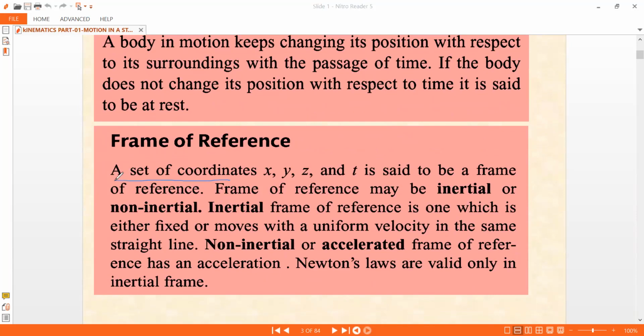A set of coordinates x, y, z and t is said to be a frame of reference. A frame of reference may be inertial or non-inertial.